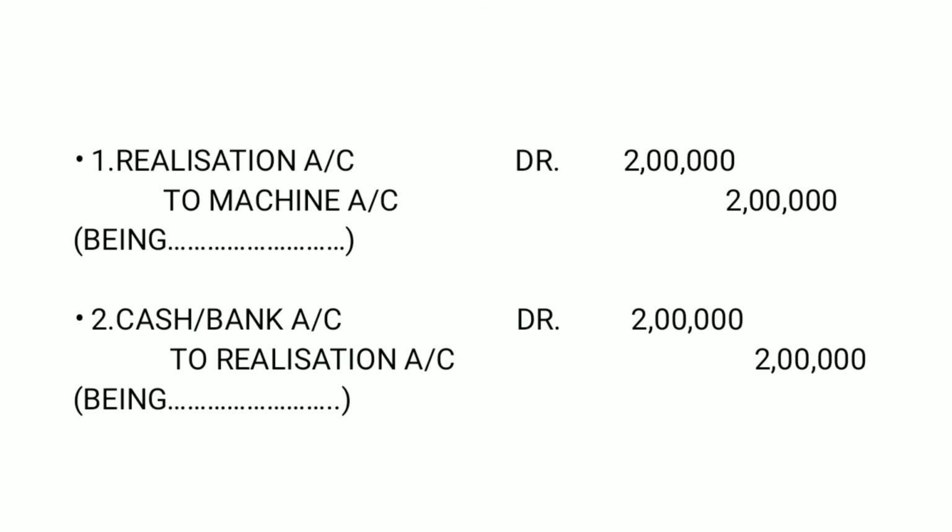The first journal entry is for closing machine account, realization account debit to machine account 2 lakh. The second journal entry is cash and bank account debit to realization account, again 2 lakh. This is the book value. This is also the realizable value, because they said that book value is realized. Alright.